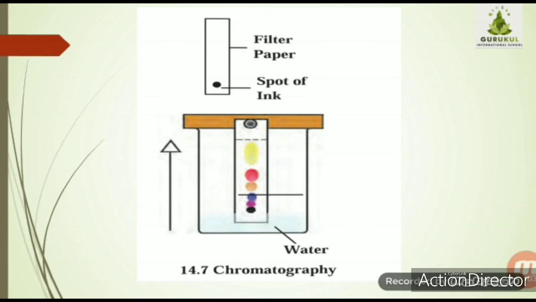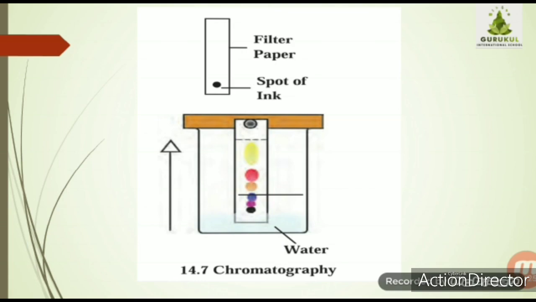In that beaker, one filter paper strip is attached. On that filter paper, certain drops of the solution which is to be separated are placed, and the runner solution is kept in the beaker.